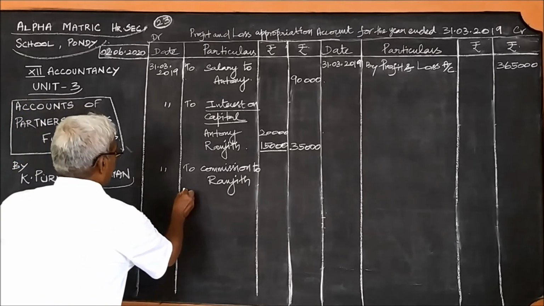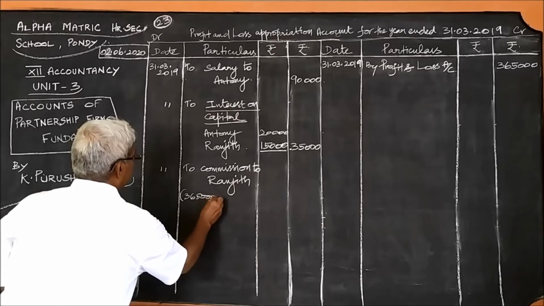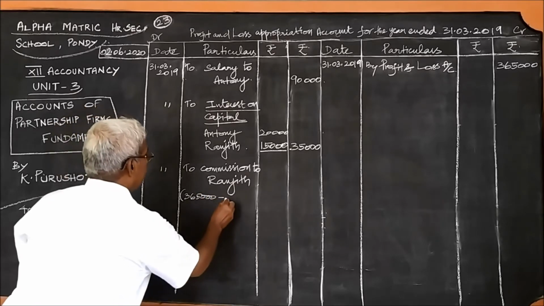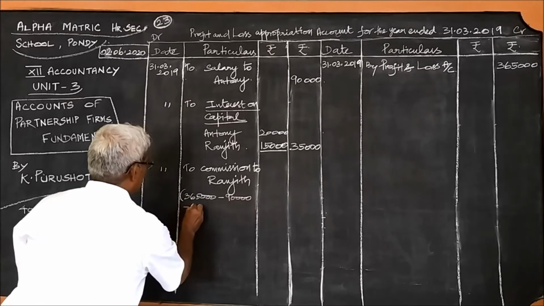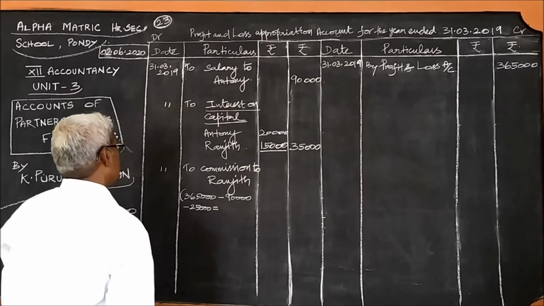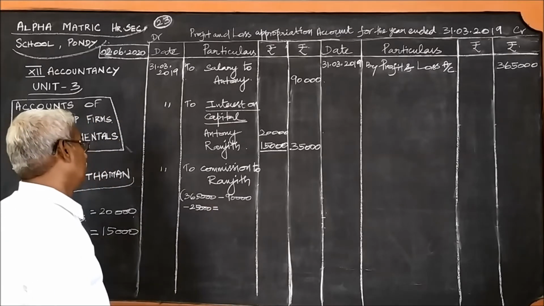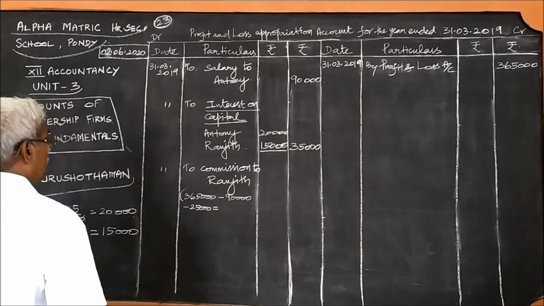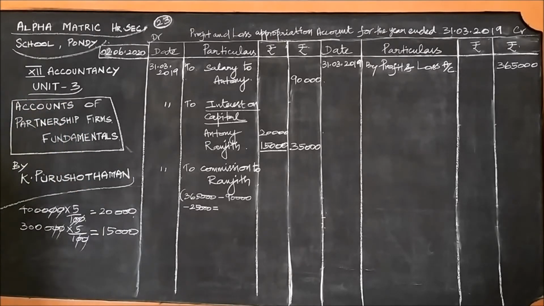This is 3,65,000 minus 90,000 minus 35,000, and with this, what is the balancing figure? From this amount, 125 is over, then what is the balancing figure?